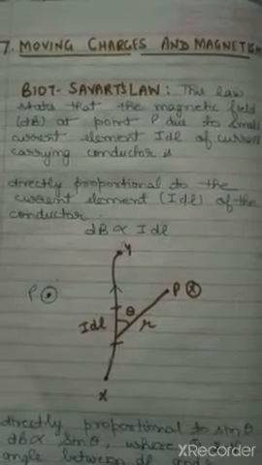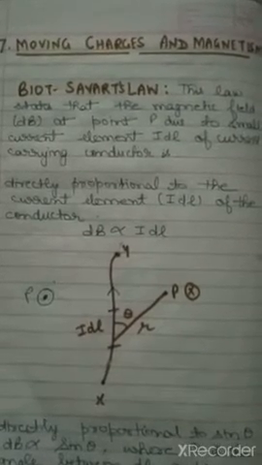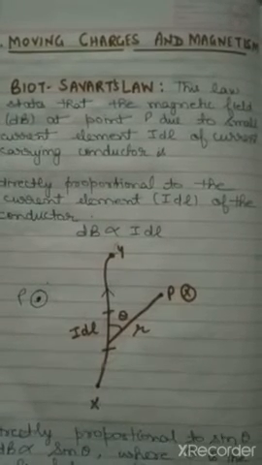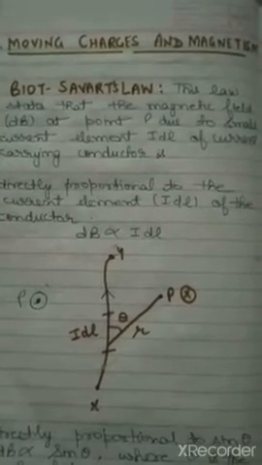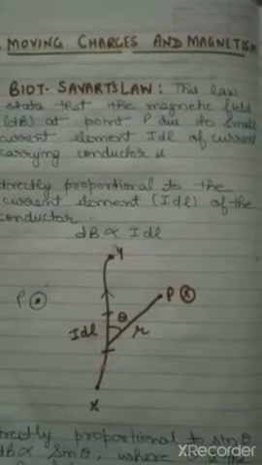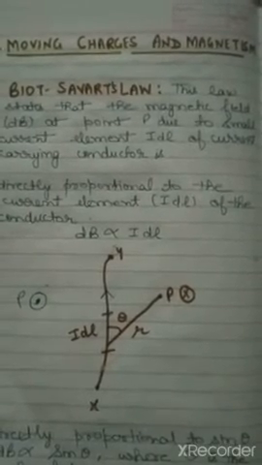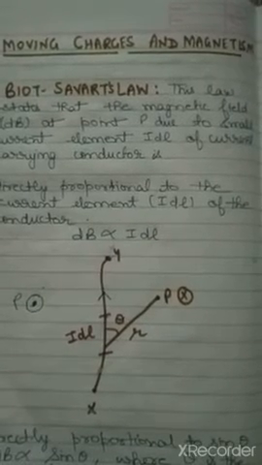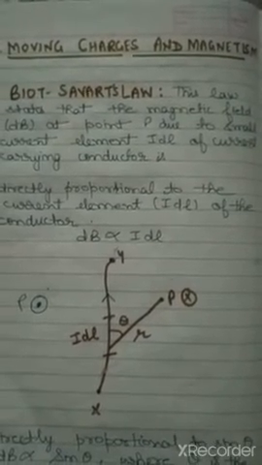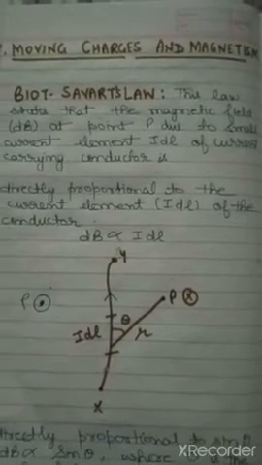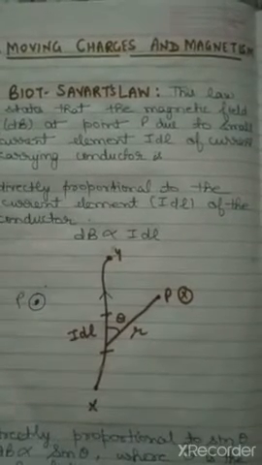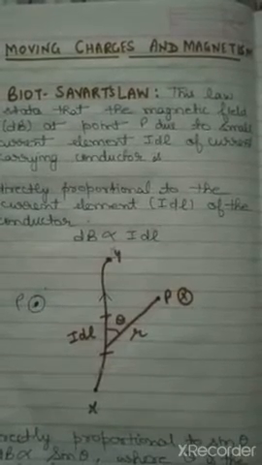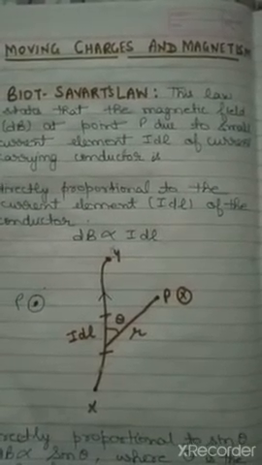So, Oersted by his experiment proved that a current carrying wire creates a magnetic field around it, and Biot and Savart by their experiment found the value of that magnetic field produced by a current carrying wire and the direction of the magnetic field. So their law is famously known as Biot-Savart's law, and by this law we can find the value of the magnetic field due to a current carrying conductor.